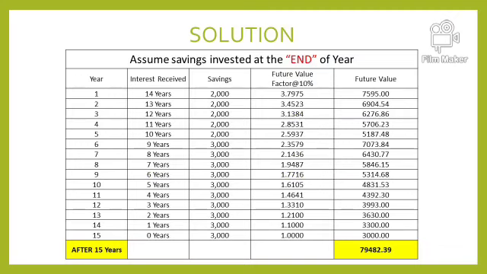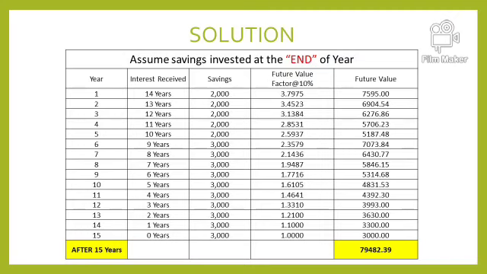So here is the solution. We are considering that whatever amount we save, we are saving at the end of the year. So why is there a change in the calculation? Let us first understand the logic behind this calculation. As I said, the amount is not equal. We have to calculate the sum with the help of the future value table, but not with the help of a formula. So here the total number of years involved is 15.